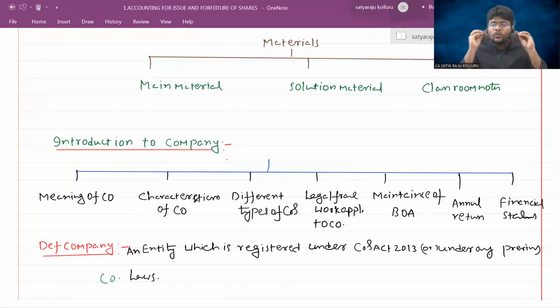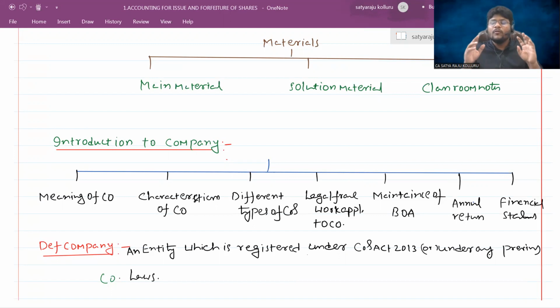Those who invested into that company are known as shareholders, and those who conduct the business activities by managing things and participating in the daily operations of the entity are known as directors. The directors together we can put as a board, and each and every shareholder has limited liability, and the separate legal entity concept is applicable in case of a company.